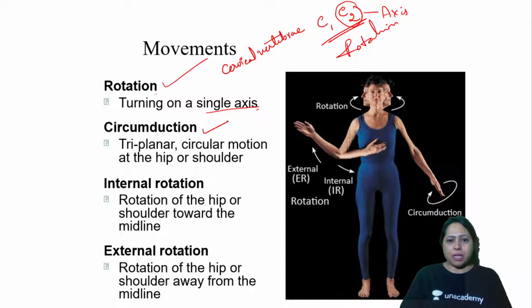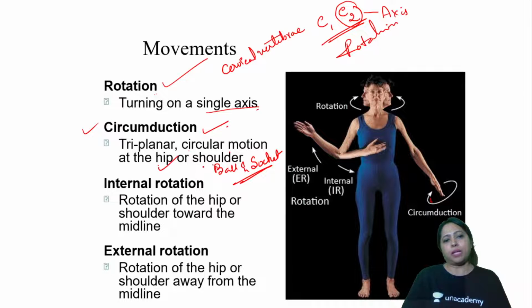Then you have circumduction. Circumduction you can do with the palm. It is a triplanar, circular motion that you can do at the hip or shoulder, because these have ball and socket joints. Any ball and socket joint can do circumduction. So hip and shoulder have ball and socket joints, and you can do rotatory movements there.